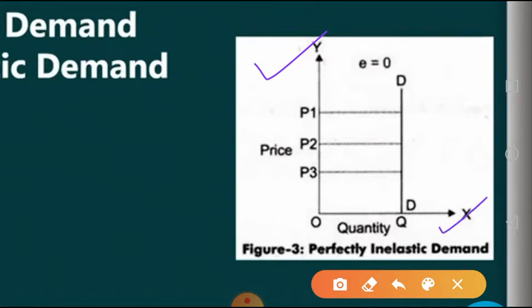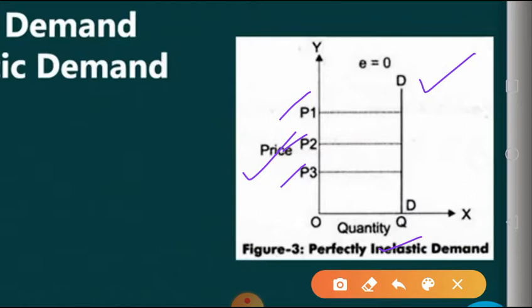You can see the quantity is constant at point Q, and the price is varying. At one time the price was P1, then P2, and then P3. It is the same commodity with three prices, but there is no change in the quantity demanded, and the demand is a straight line, a vertical column.